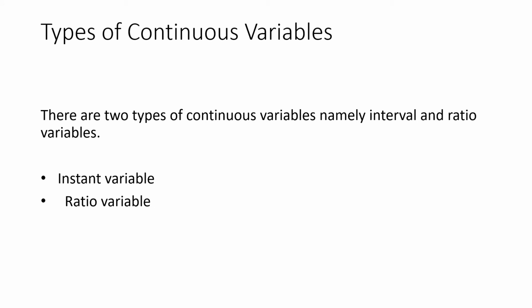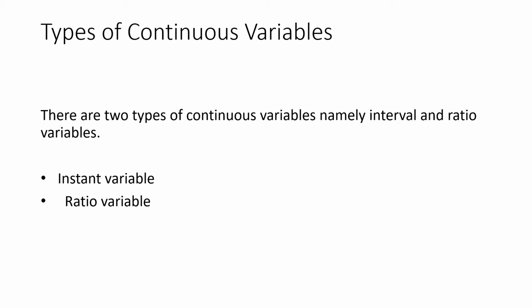Having understood continuous variables, we know that a continuous variable takes uncountable values, or a range of values, or a set of values. Now this variable could be classified again into interval variable and ratio variable.